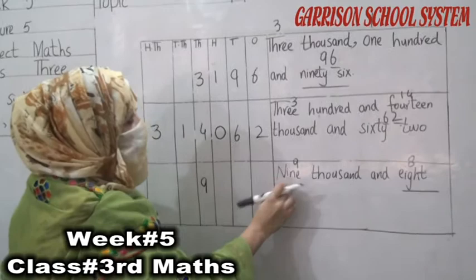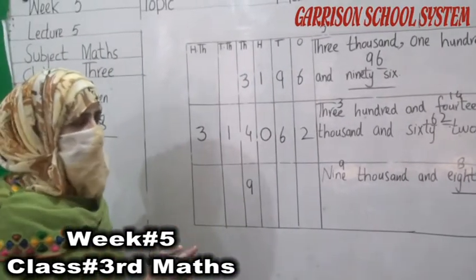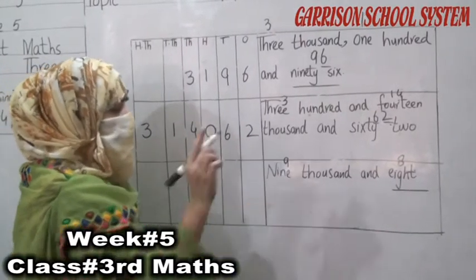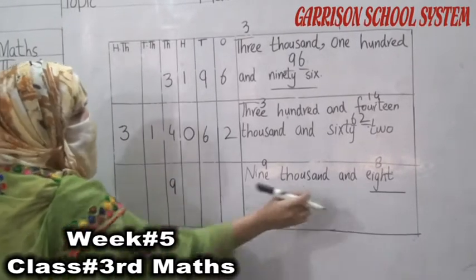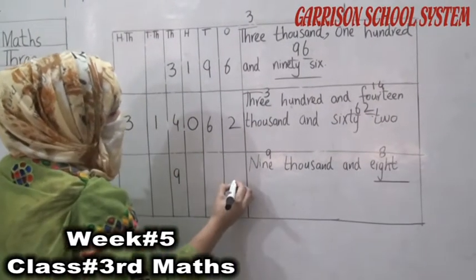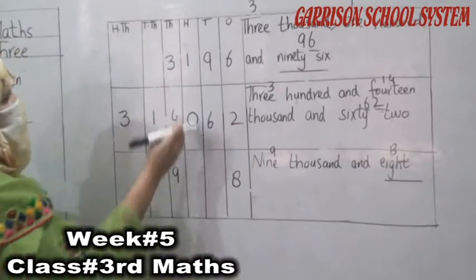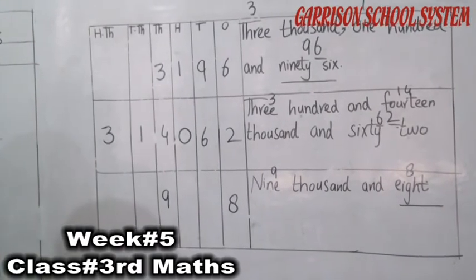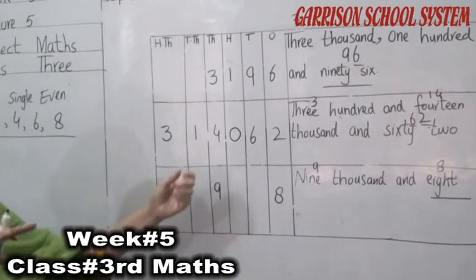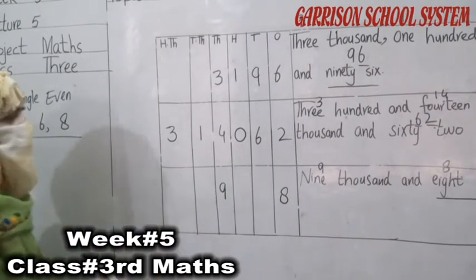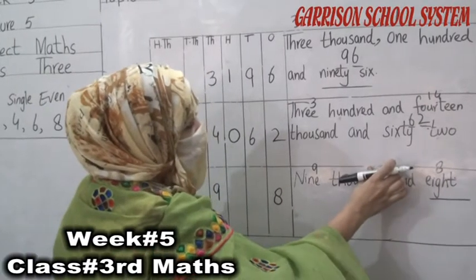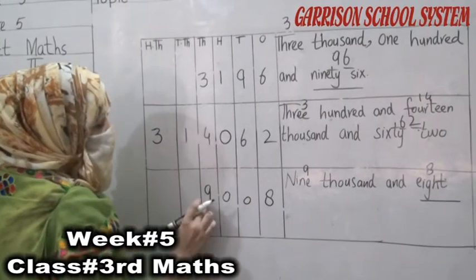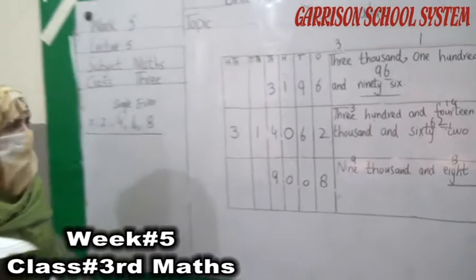When this 9 goes above 10, it will become 10,000. When our 1000 goes above 100, it will become 100,000. Right now this is 9,000, so we have to write 9 in the 1000 place. Next number is the 1's number, so we have to write the number 8 here. So student, where are the 100 and 10th numbers? I have told you that when we don't know any number, there is no number, so we have to write 0 instead. When no number is given in between, we write 0 in that space. So this is 9,008. Okay student, understand?